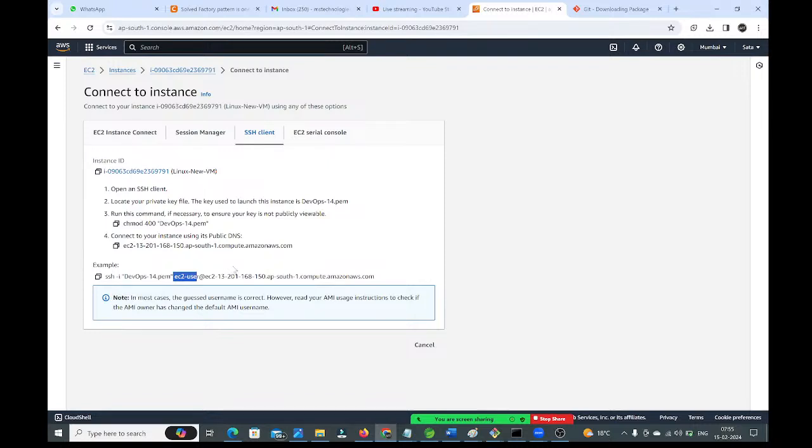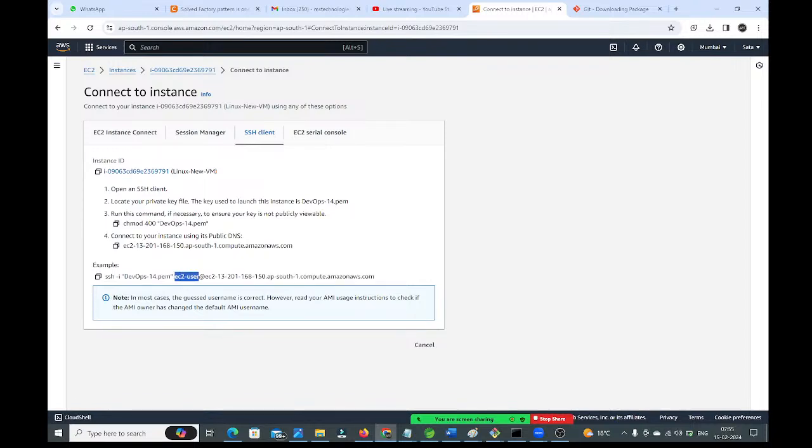If you take Ubuntu, you will get a default user Ubuntu. Even with Red Hat, you will get EC2-user as the default user. In every virtual machine, we get two users: the root user who has all the permissions, and the default user. In the Amazon Linux machine, the default user is EC2-user. Now we are going to connect with this EC2-user, which is available in this virtual machine.